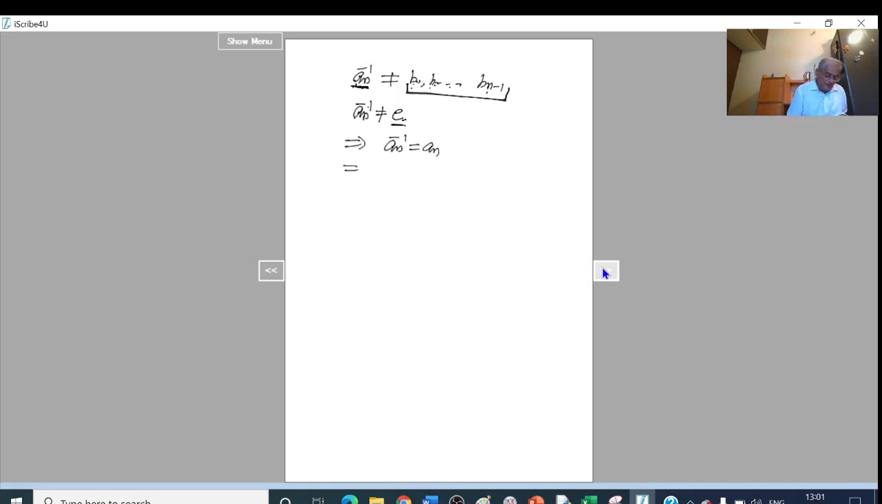And this implies, operating by An inverse on both the sides, we get E equal to An into An, that's An square. So this proves the result here. That is, there exists an element An such that An square is equal to E. Okay. Next example.